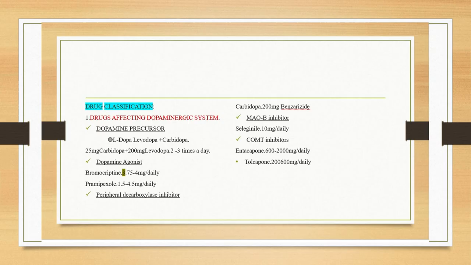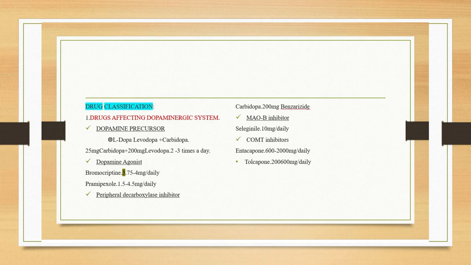The second category which is going to affect the dopamine level in the central nervous system is dopamine agonist. You know what is meant by agonist. An agonist will produce an action similar to that of the neurotransmitter. So a dopaminergic agonist exerts its action similar to dopamine.